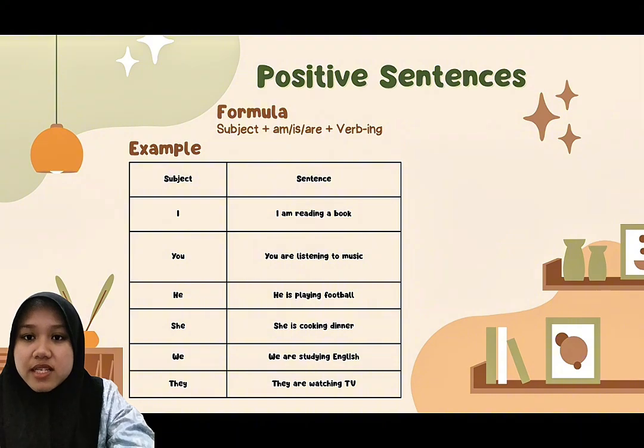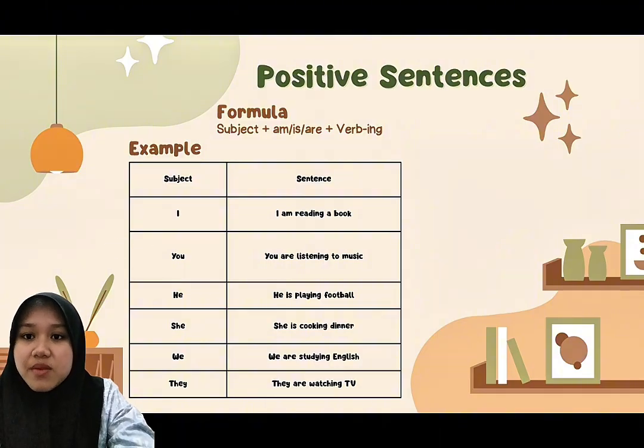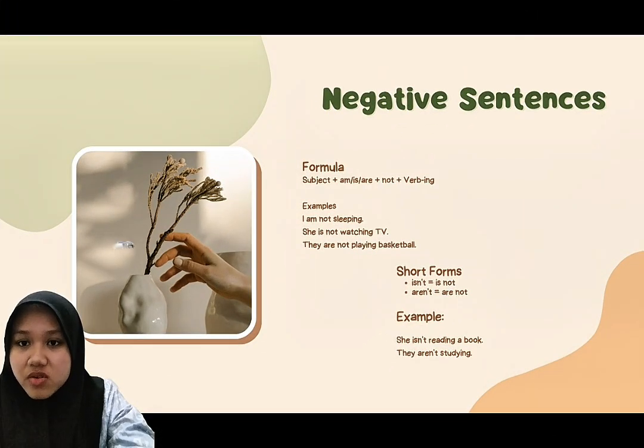And then another example, subject she. The example is she is cooking dinner. Because the subject is she, we use is. Many students forget to use am, is, or are. Without them, the sentence becomes incorrect.